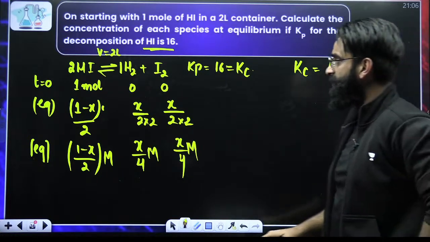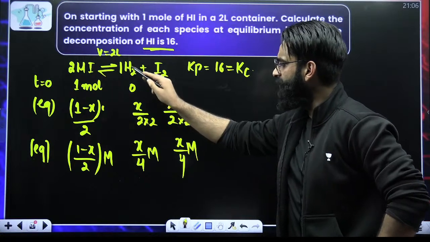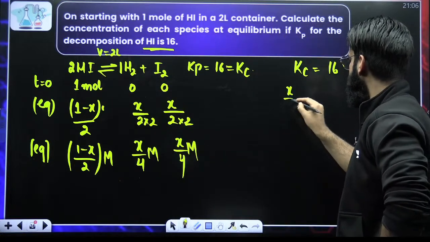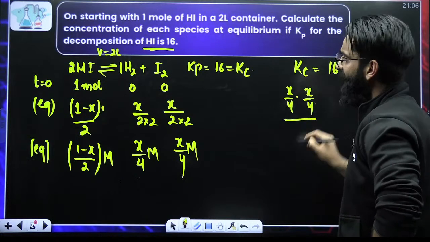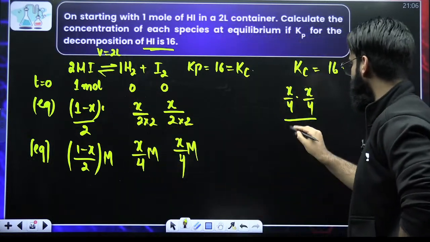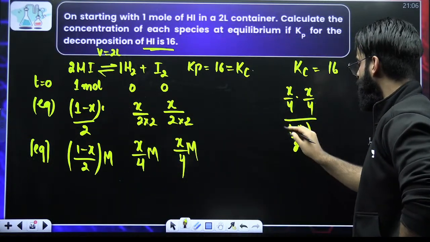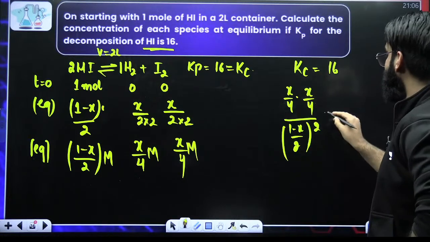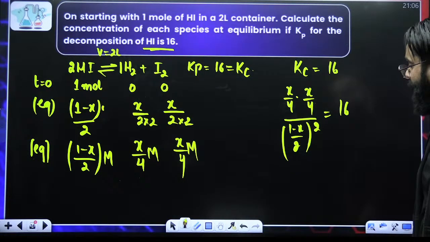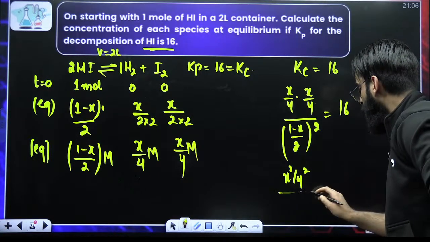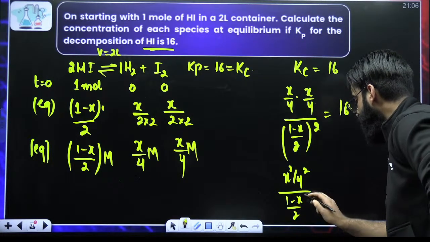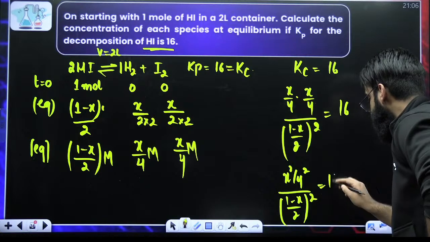The Kc expression will be the concentration of H2 at equilibrium, which is X by 4, multiplied by the concentration of I2 at equilibrium, which is again X by 4, divided by the concentration of HI at equilibrium, which is (1 minus X) divided by 2, raised to the power of the stoichiometric coefficient, that's 2, and this value is equal to 16. Now, this is going to be (X square by 4 square), whole divided by ((1 minus X) divided by 2) whole square, is equal to 16.